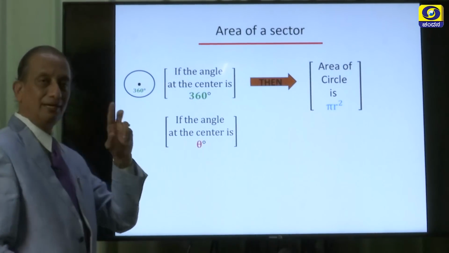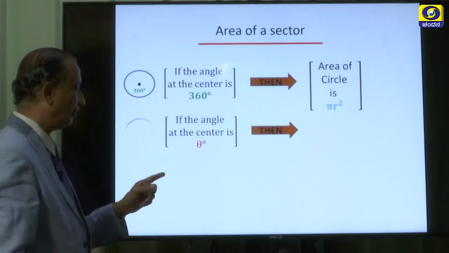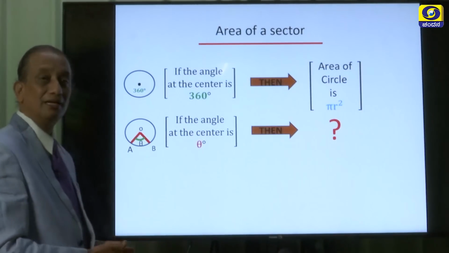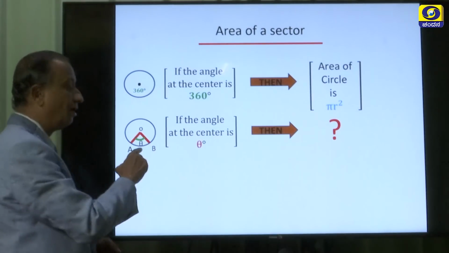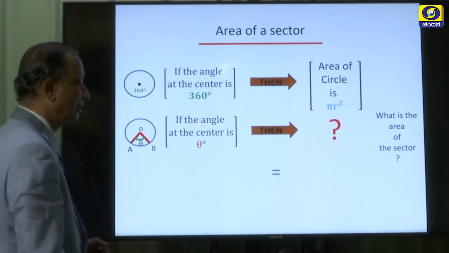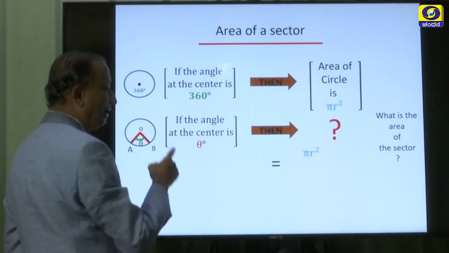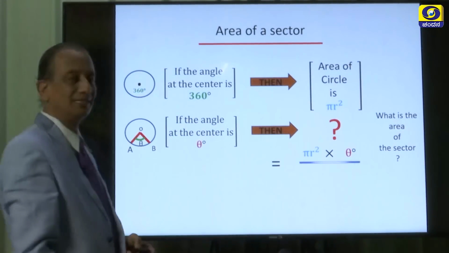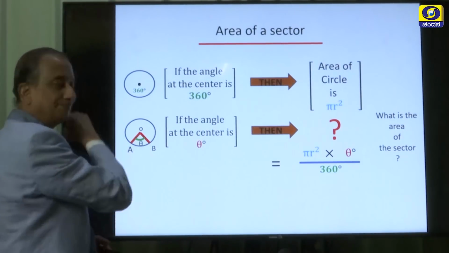Now, we are not taking the whole angle at the center, we are taking a small portion of it like this. This is a small portion here, the angle is theta. If theta is the angle at the center, what is the area of that sector? That can be found out like this. It is equal to pi r square multiplied by theta, and you divide it by 360 degrees in order to get the area of this sector.